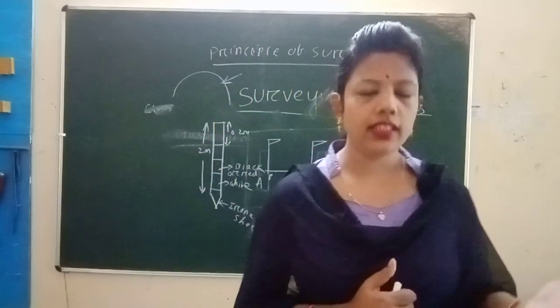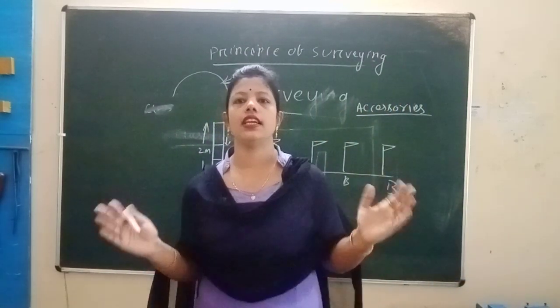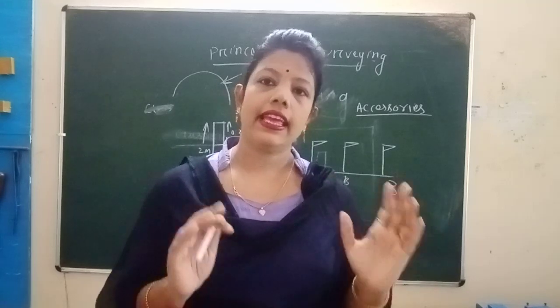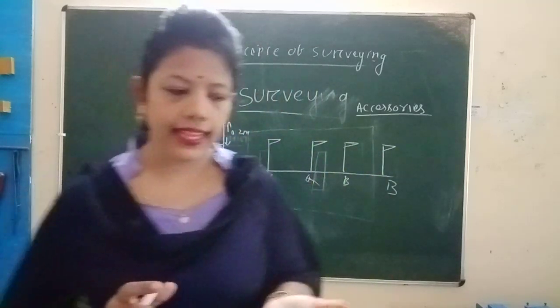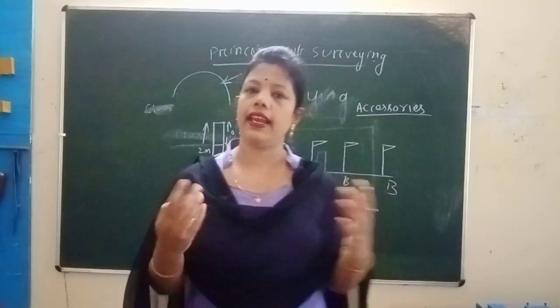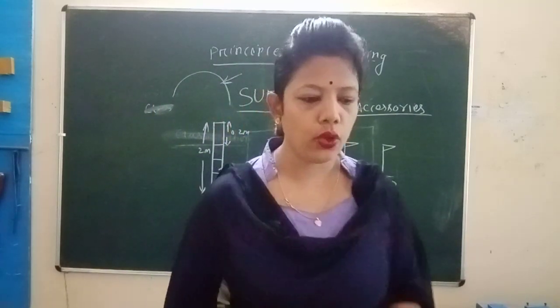Next we go to the engineer's chain. Engineer's chain is available in 100 feet. Every 1 foot there will be a link, and it is used for fairly level ground. Then we go to the Gunter's chain.